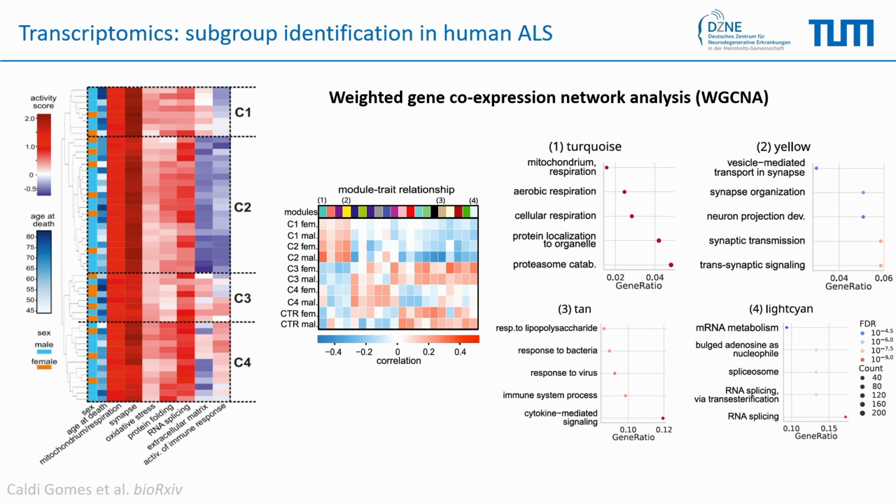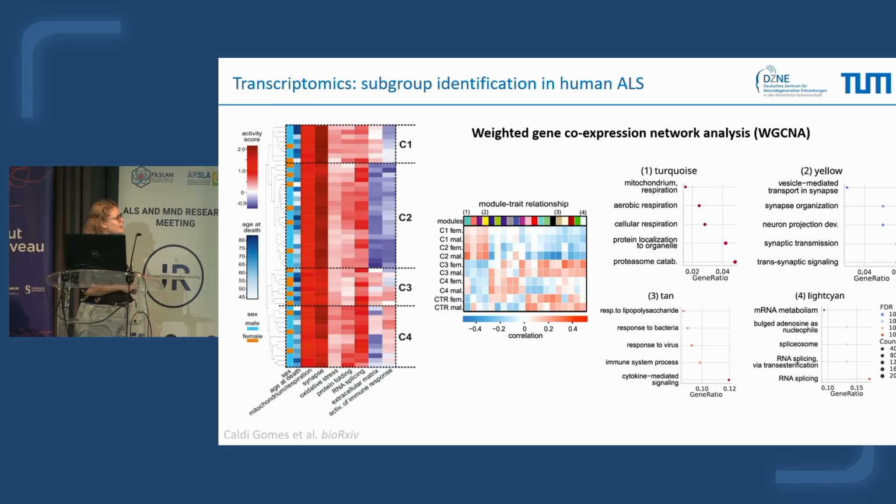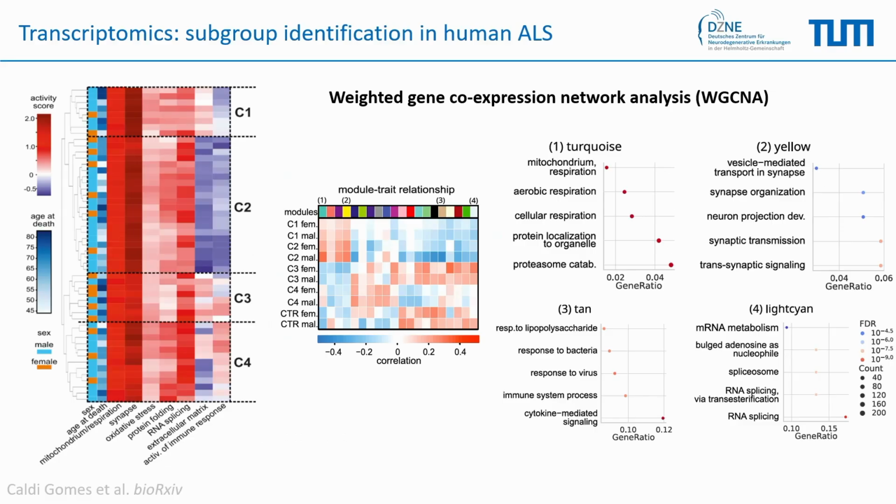So for example, if we focus on the turquoise module associated with mitochondrial alteration, this is mainly upregulated here in clusters C1, C2, and also C4, in male and female, but it's only downregulated in the C3 cluster. Then when we look at the yellow module here, it's mainly associated with synapses, and as you can see, it's upregulated only in C1, C2, but downregulated in C3, C4, exactly what we found in the hierarchical clustering.